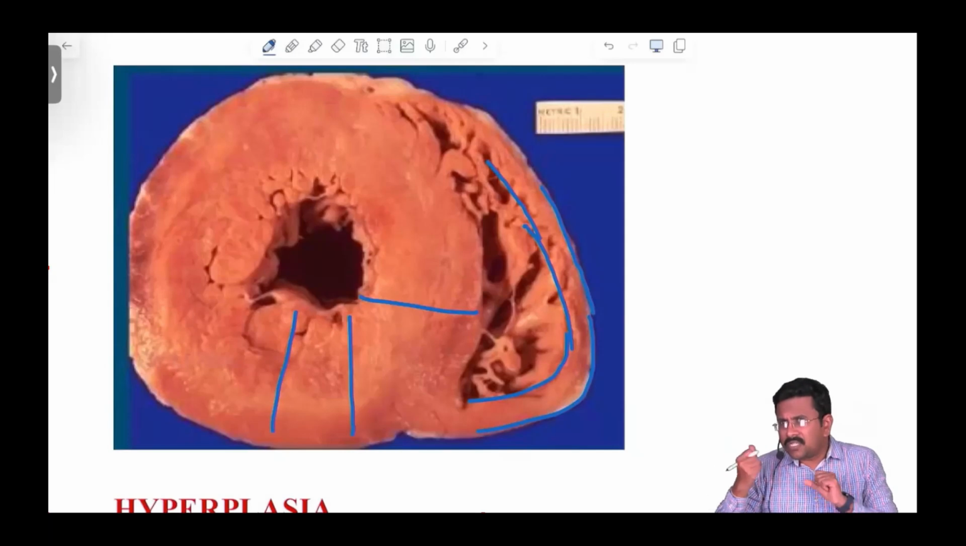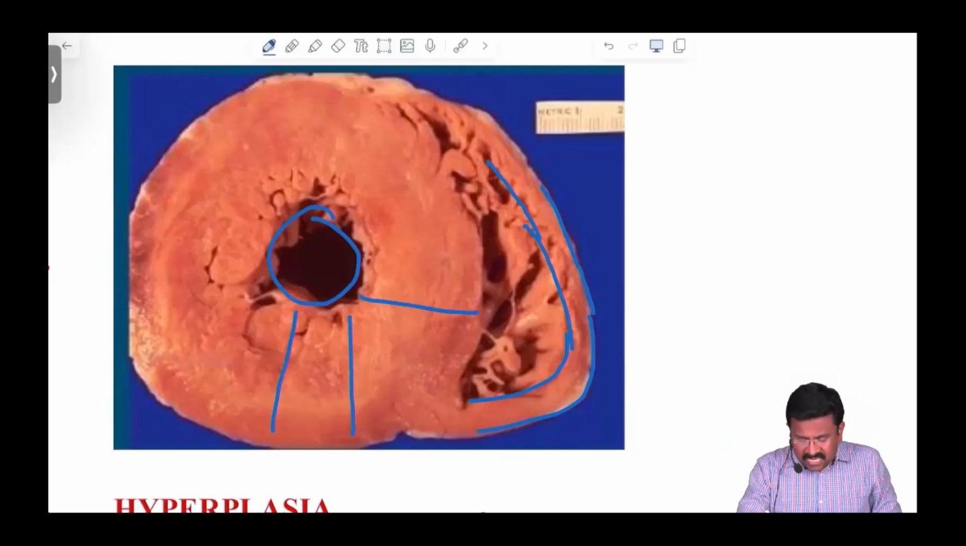So what is the consequence of this hypertrophy? You can see the cardiac chamber size is narrowed.